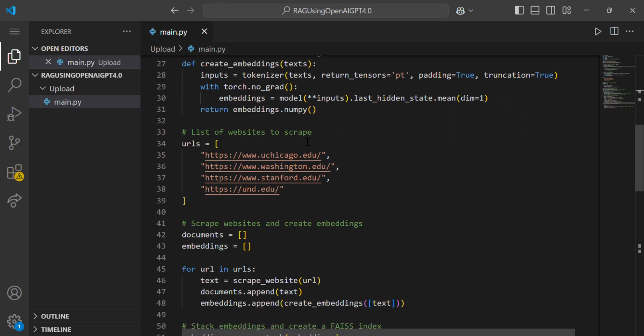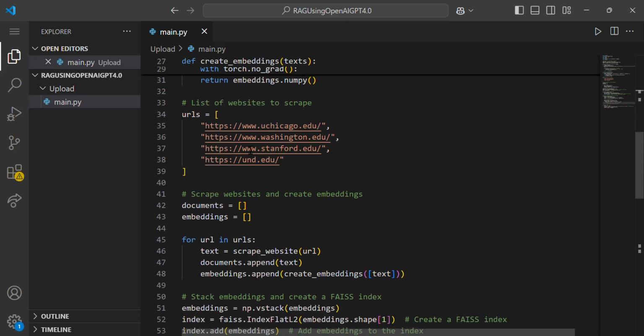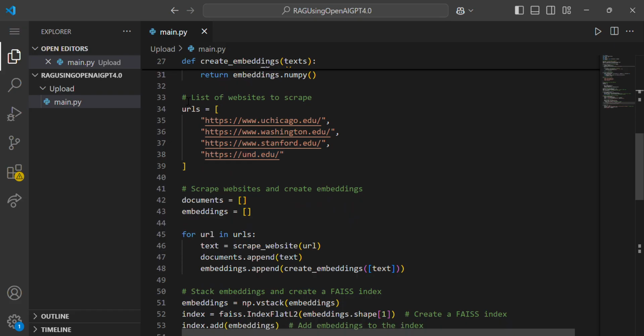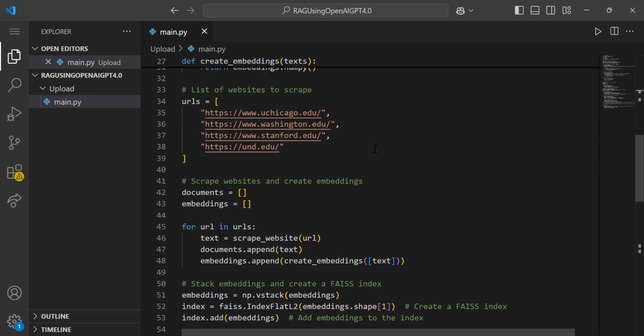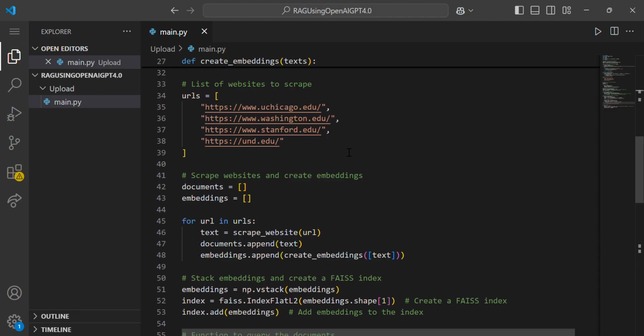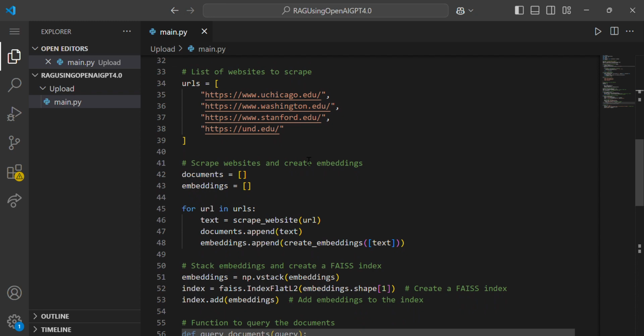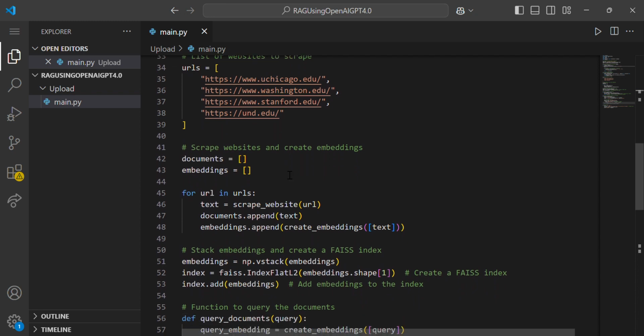The list of websites to be scraped is, for example, Washington education and Stanford University. Clicking the particular URL opens the particular website. This list of websites is defined for scraping, and the embedding creation process is applied to each website. The resulting documents are embedded from the scraped website content.